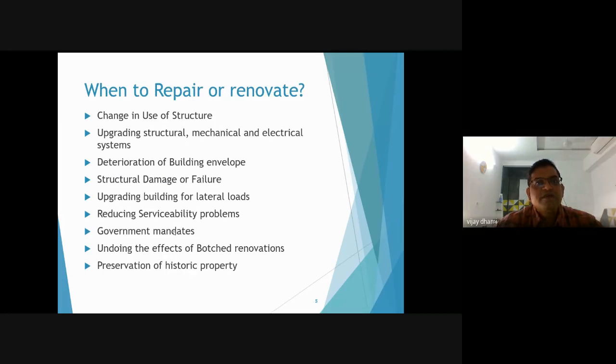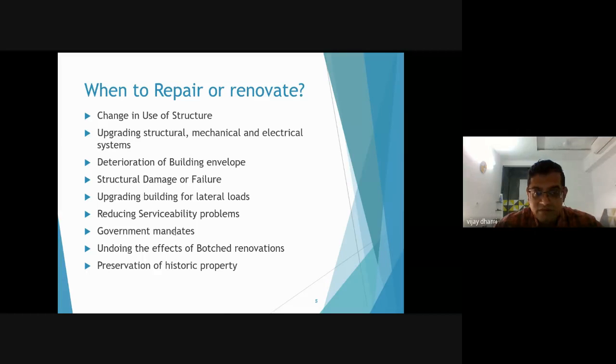Now we will see how you will decide when to repair or when to renovate the structures. This is when you are making changes in the use of the structures, you are upgrading structural, mechanical, or electrical systems, or there may be deterioration of the building envelope, structural damage or failures, upgrading the building for lateral loads, or reducing serviceability problems.